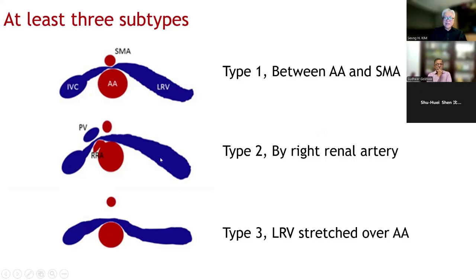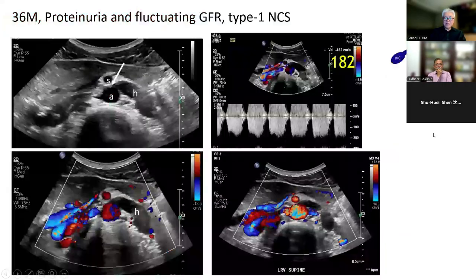So there are actually at least 3 types, and type 2 and type 3 are more common than type 1. That's why nutcracker is much more common than we have thought. We thought only type 1 was nutcracker, but actually there are a lot of variants in nutcracker syndrome.